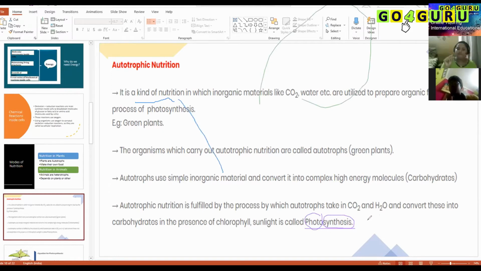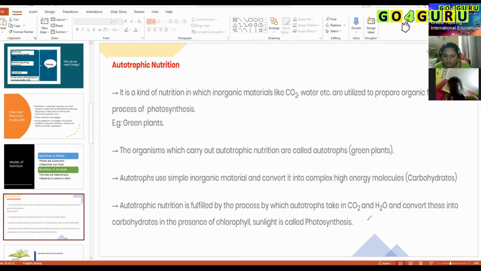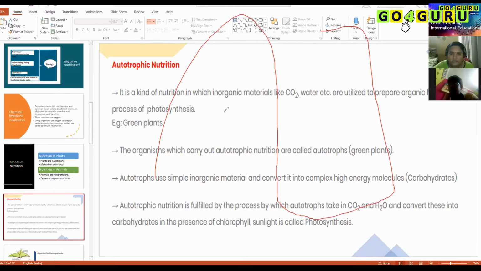With the help of sunlight, water and carbon dioxide, plants are making their own food. And what do we refer to as food here? It is glucose. Okay, so what plants do is that, can you please stop writing on the screen?